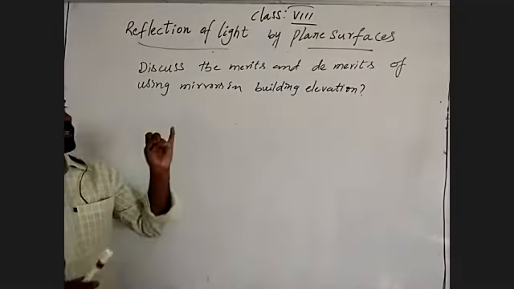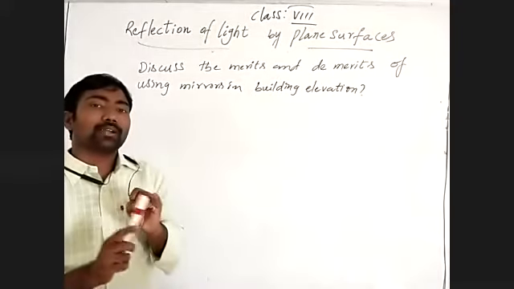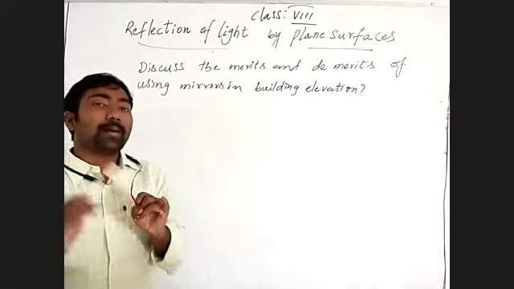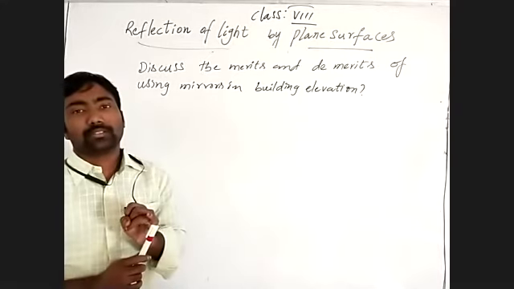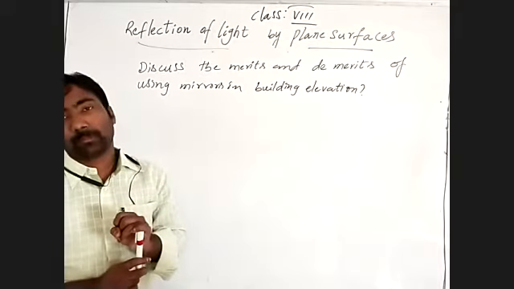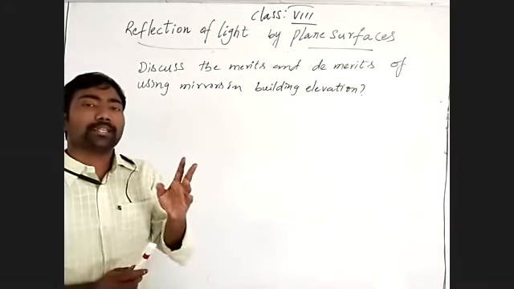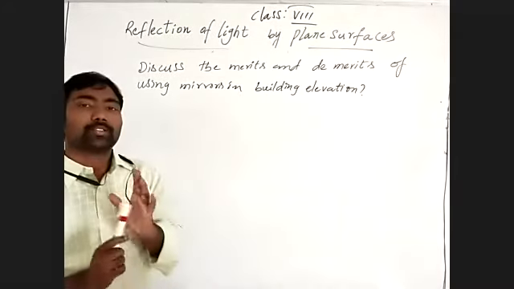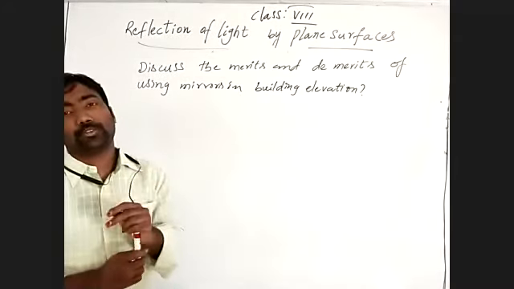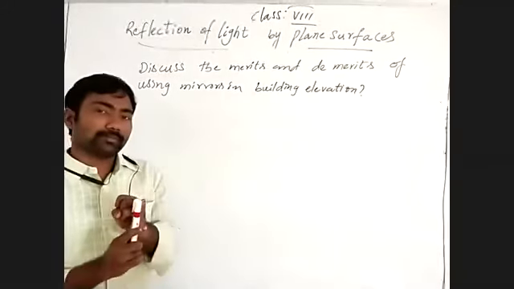By using mirrors or glasses in the elevation, the building appears beautiful. The mirror elevation makes the building beautiful.